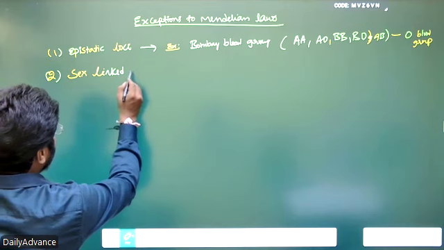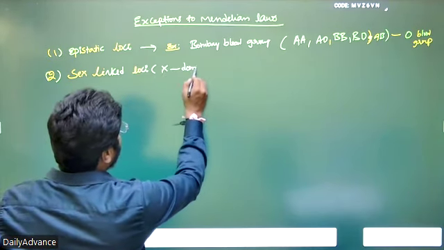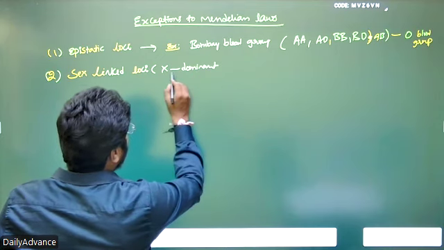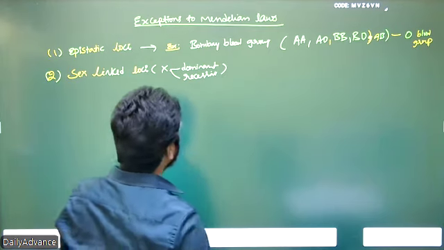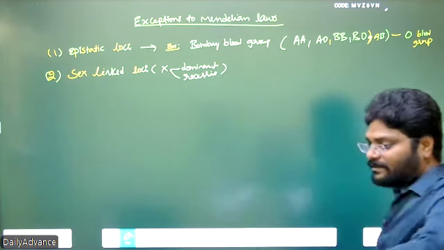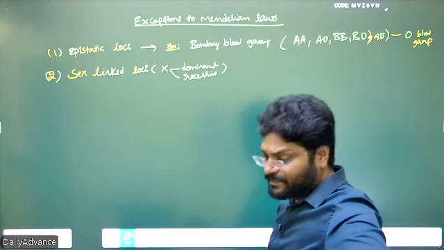So sex linked loci, say X dominant and X recessive cases. Dominant and recessive come into being when two doses are there and these two doses are different in nature.